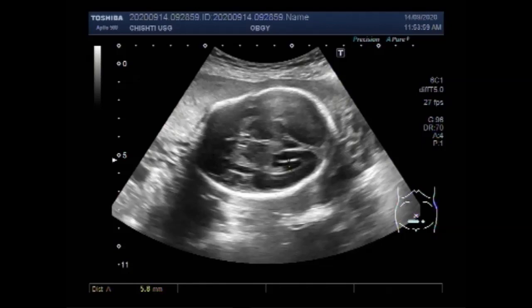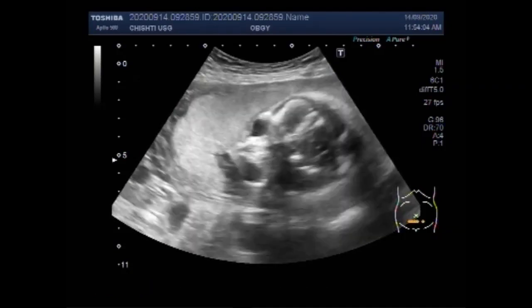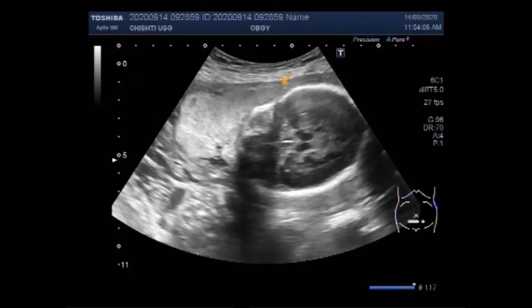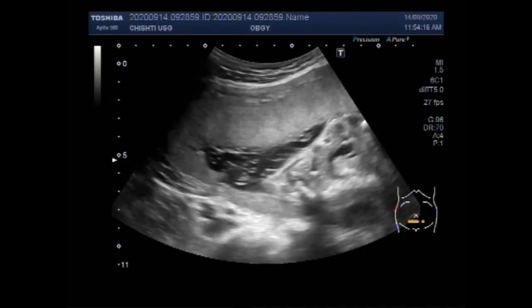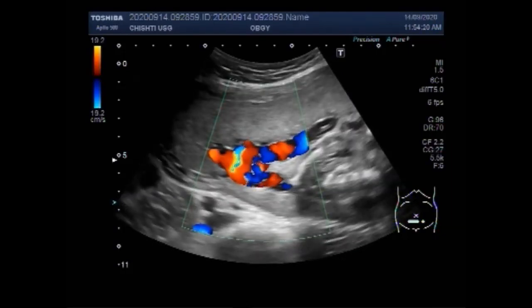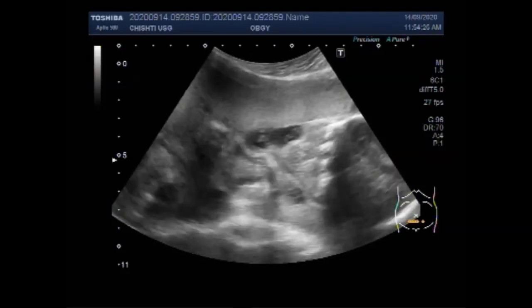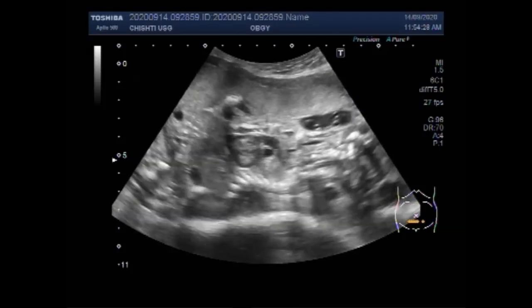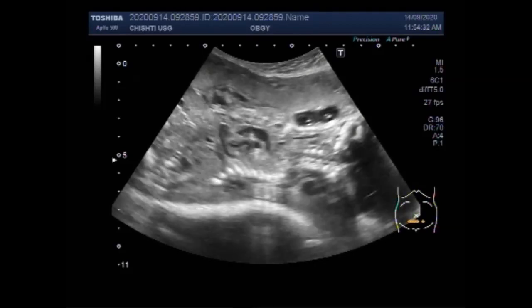Now you can see the fetal head, and you can see the fetal skull bones are slightly overlapping each other. This is the placenta, and you can see the amount of liquor is very decreased. Amniotic fluid is very much decreased in volume, although you can see the fetal heartbeat, fetal cardiac activity.